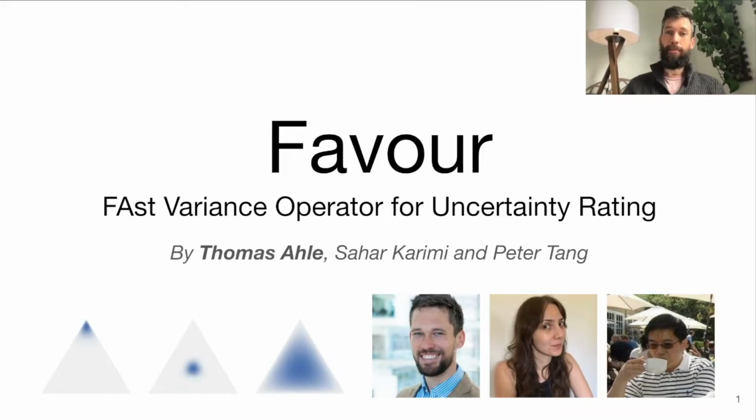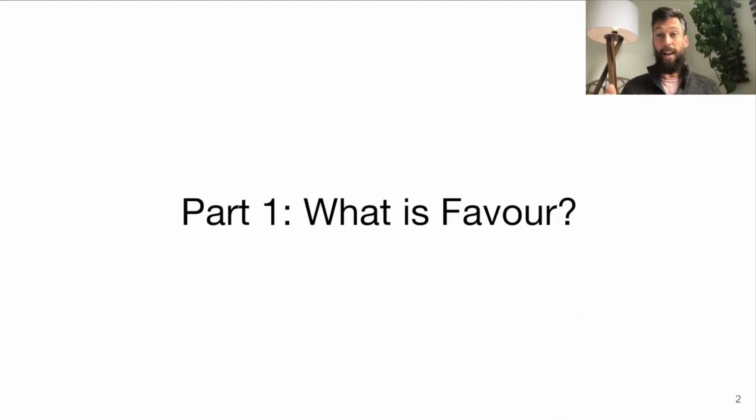Hello everyone, and welcome to my talk about Favour, which is a collaboration between the Pandora team and the machine learning efficiency team. In particular, it's by me, Thomas Ehle, Sahar Karimi, and Peter Tang. Favour is an acronym for Fast Variance Operator for Uncertainty Rating. But what is an uncertainty rating, and why do we need it?